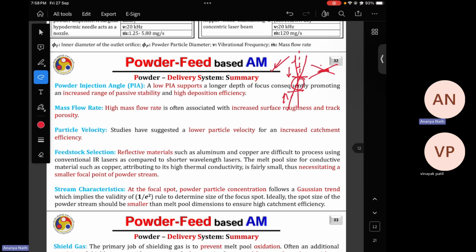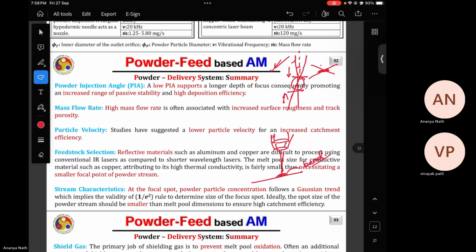So now imagine there is this head, and this is the lens, and from this lens the laser is getting focused at this position. This position is over the build plate. This is the bead deposited.